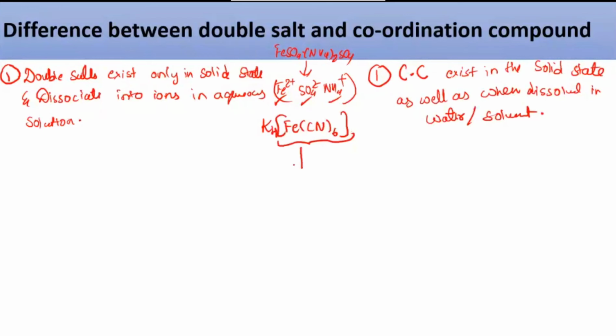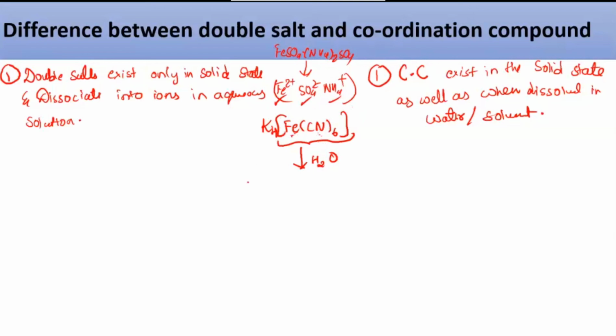Now, if you put them into the water, you will see that the outer ion gets dissociated. That is not the complex part. It has just got attracted because this particular complex is carrying some charge. If the complex carries a negative charge, the positive ion comes. If the complex carries a positive charge, a negative ion gets attracted. Just because of the charge they are attracted. They are not forming any coordinate bond. The coordinate bond is only present between the iron ion and cyanide, so we have put them in the bracket. Whenever you see something in the bracket, that means it's a complex.